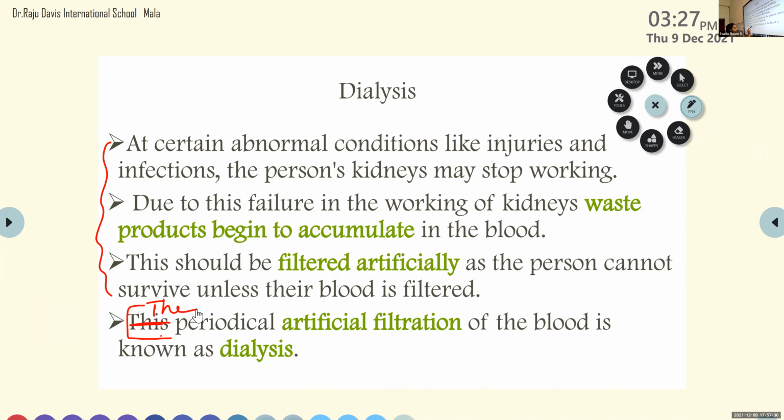The periodical artificial filtration of the blood is known as dialysis. So we need to filter the blood of such persons periodically, sometimes twice in a month or thrice in a month, with the help of artificial kidneys. So the periodical artificial filtration of the blood is known as dialysis. Here you can find the answer for what do you mean by dialysis.